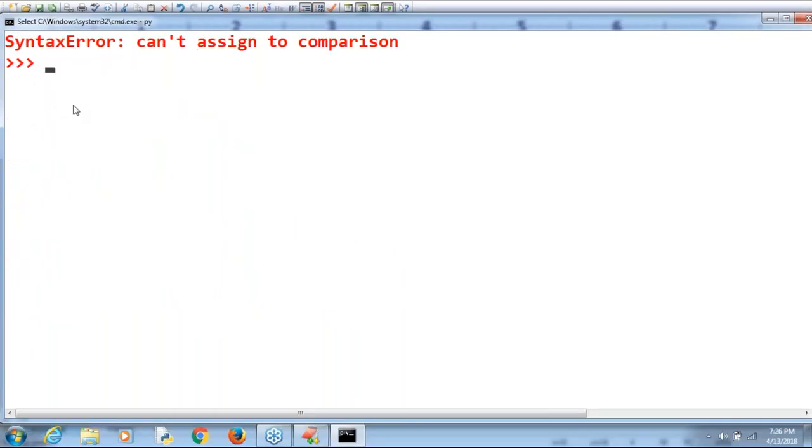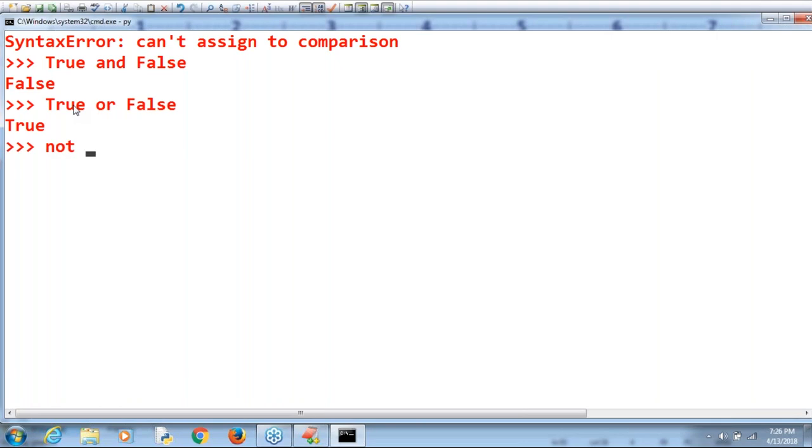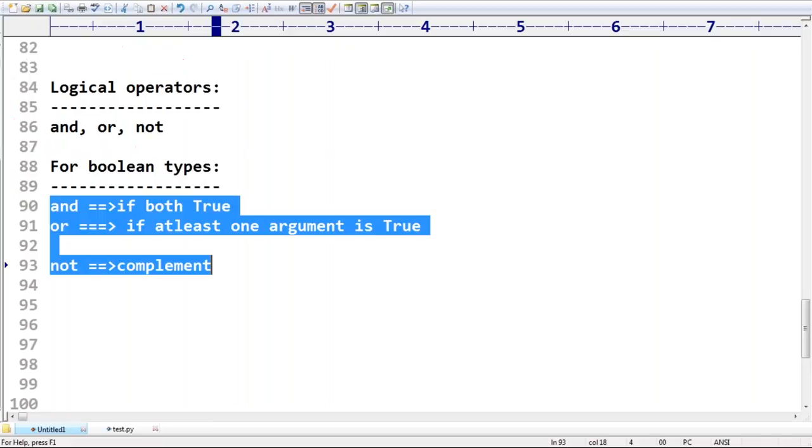Just have a look once. True and false, what is the answer? Immediately respond: false is the answer. True or false, what is the answer? True is the answer. Next, not false, the complement of false. What is the answer? True itself is the answer. That's all. For boolean data types, that is the behavior. It is very easy.